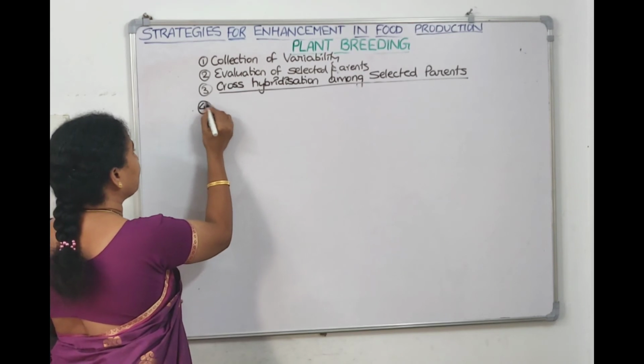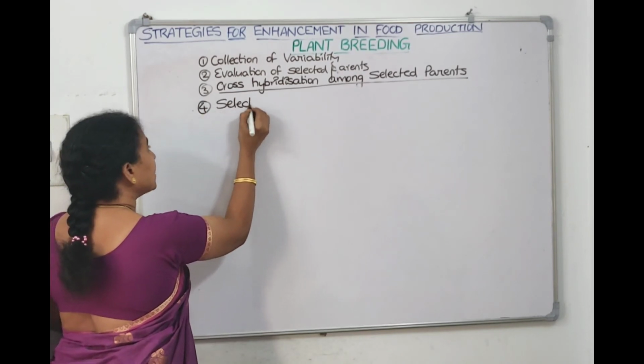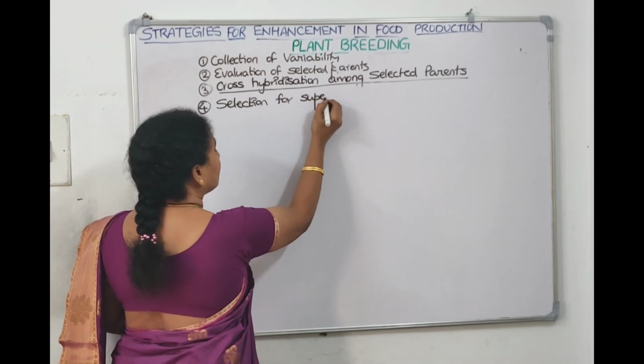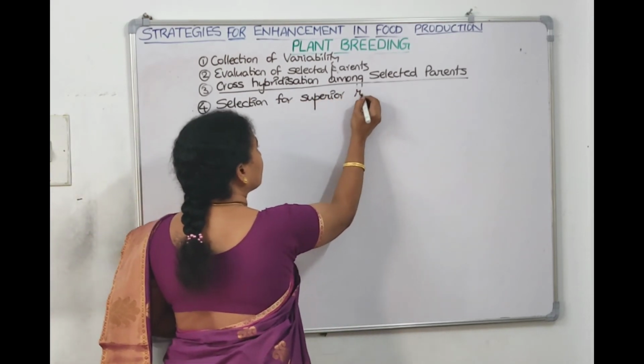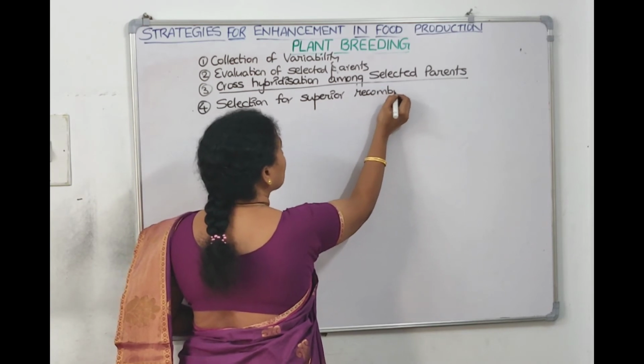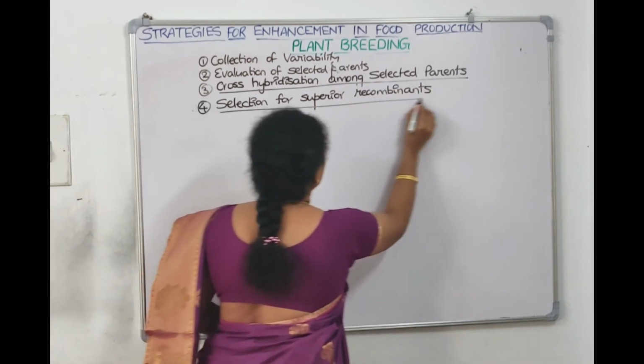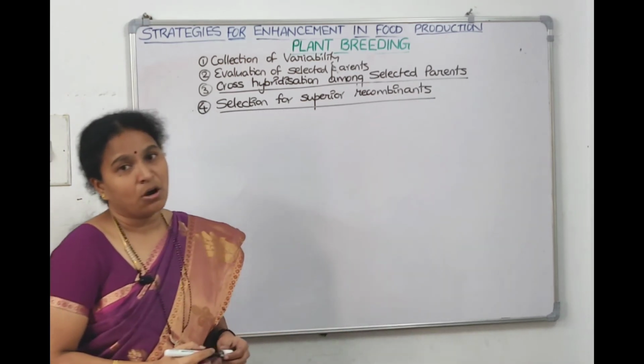The fourth step will be selection for superior recombinants.